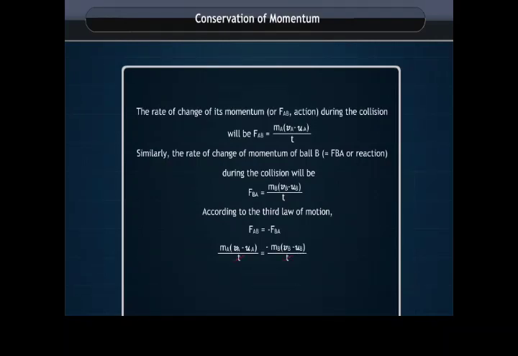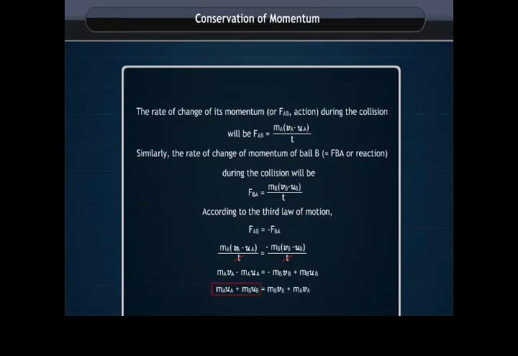Cancelling t on both sides, we get MAVA - MAUA = -MBVB + MBUB. Therefore, MAUA + MBUB = MBVB + MAVA.